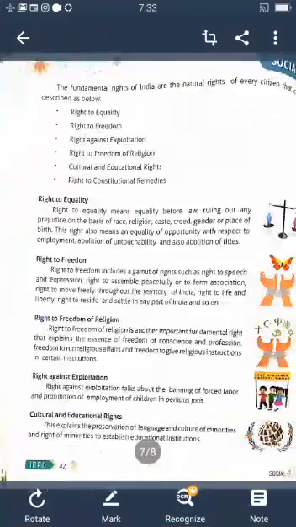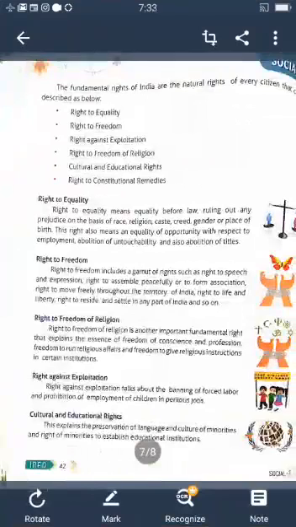Now children, we learn about them one by one. First one is right to equality. All are equal before the law. Nobody is above the law, and all deserve equal protection; these are the aspects included in right to equality.